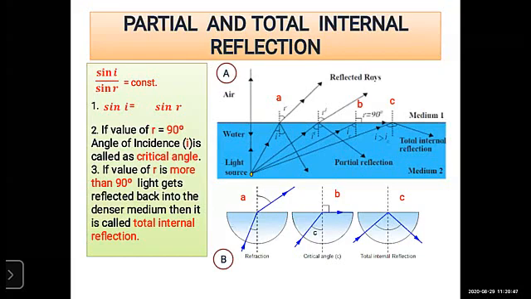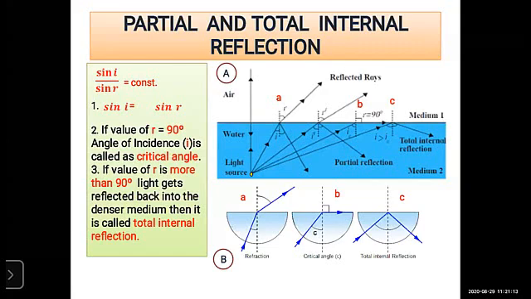So look at the arrow. First, diagram small a. Compare both diagrams, denoted by small a. Here the light ray passes from denser medium to rare medium, and the refracted ray always bends away from the normal.